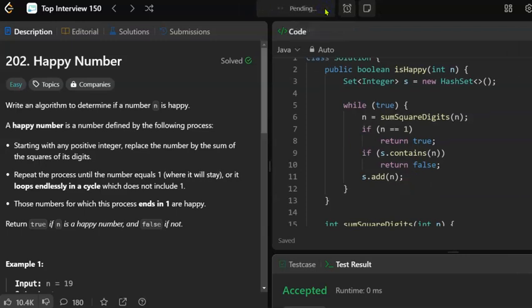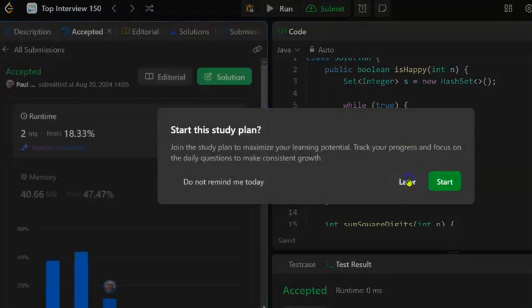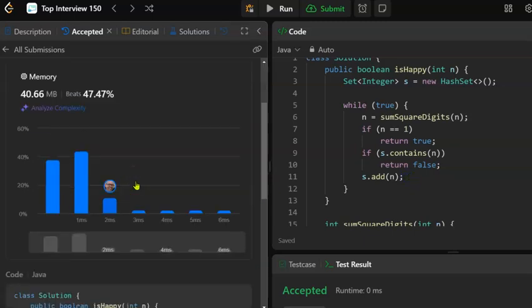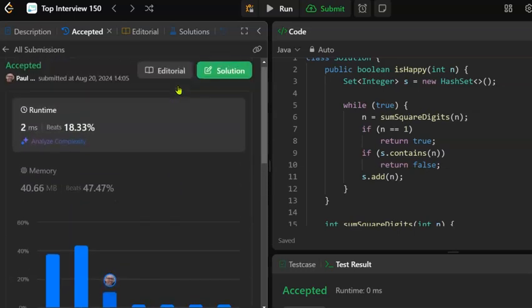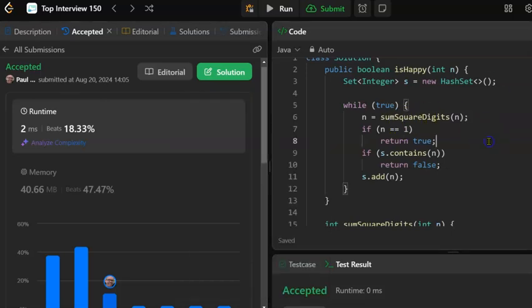That is accepted, and let's submit it. Two milliseconds. Apparently 2 milliseconds for this is not very good. But I mean, I think it's well within the acceptable bound. How would you speed this up? I don't know. I mean, there may be some way to do it without the set data structure, which is kind of a heavyweight data structure, but still 2 milliseconds is not a lot.